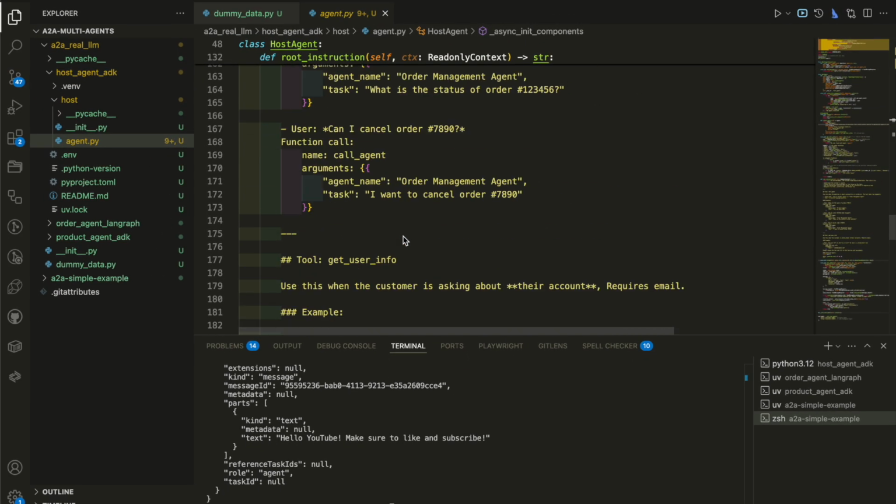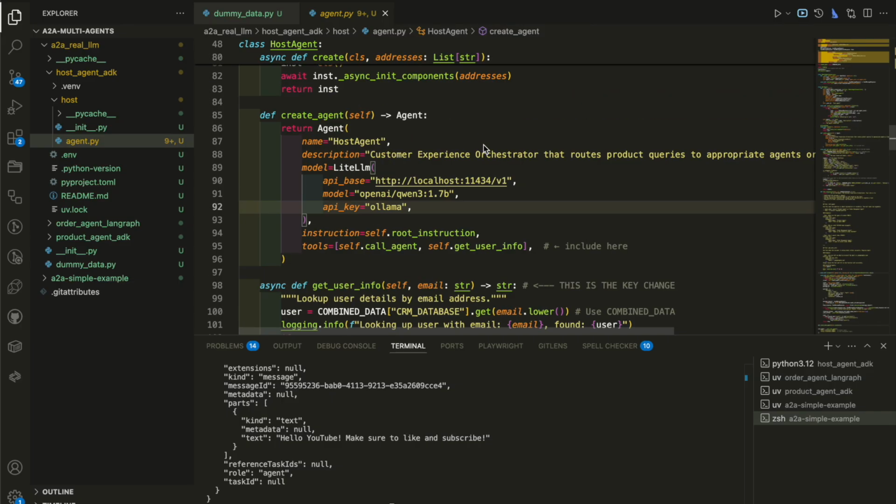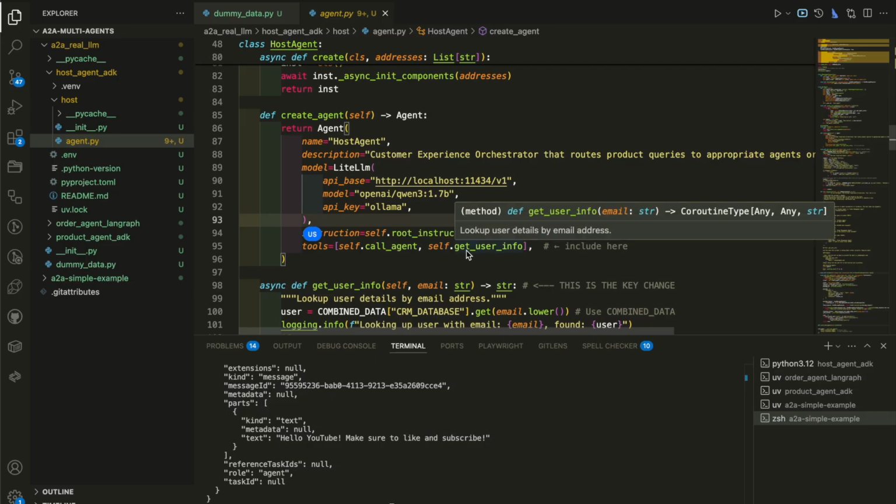So basically the model we are using here is the Qwen3 1.7 billion parameter model. This is a very small model. However, the model is able to think properly and to give you the right answer. That's why this model is very good, even though it's very small. The fact that it's a thinking model helps the process really, really well.